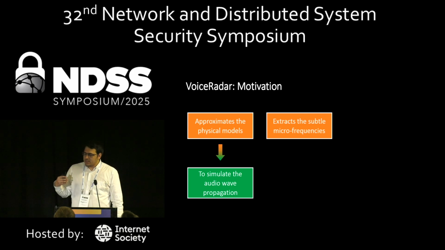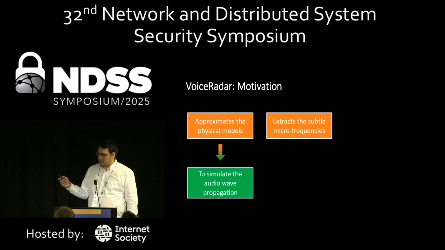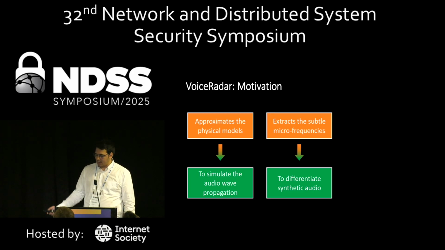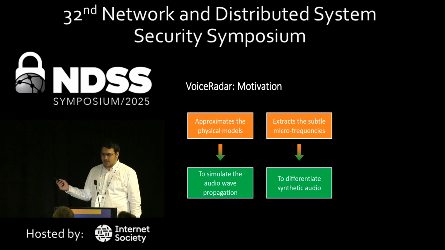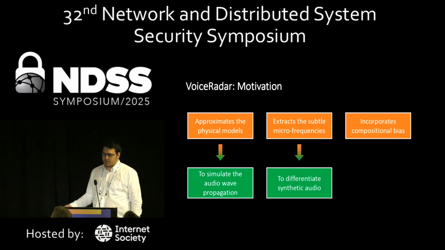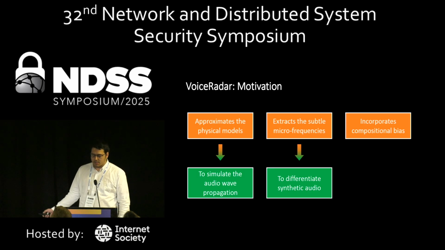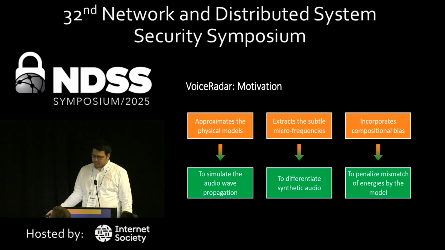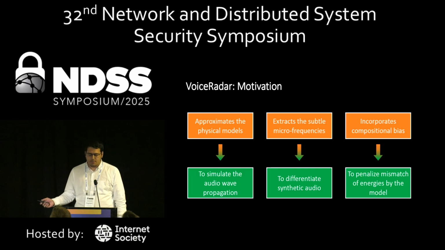And to do that, we need to extract the subtle microfrequencies that are then used to differentiate between synthetic audio and real audio. And all of this generates the a priori information that is then incorporated as the compositional bias of our training algorithm for our model, and to penalize mismatch of energies by the model. So overall, we expected to have less energy for machine interaction and more energy for human interaction.